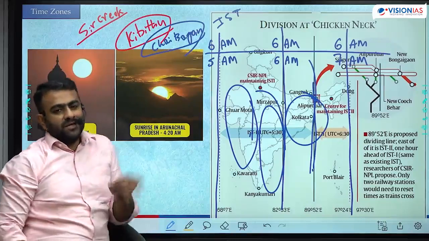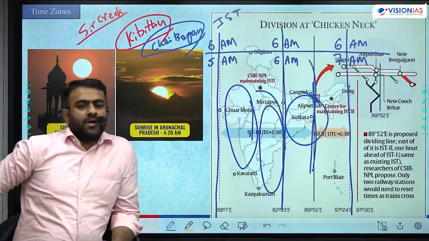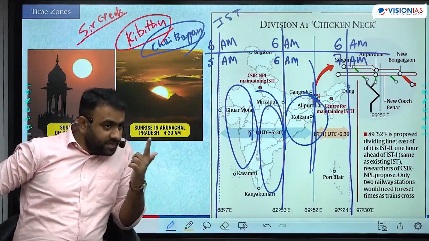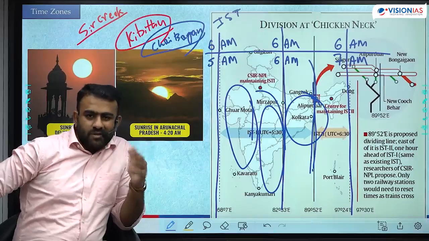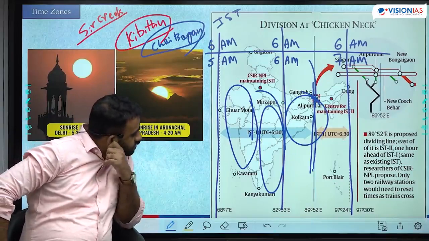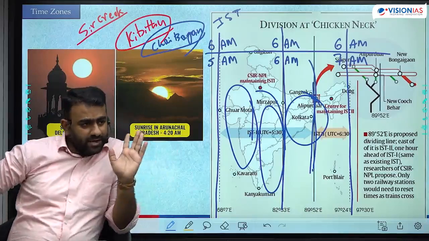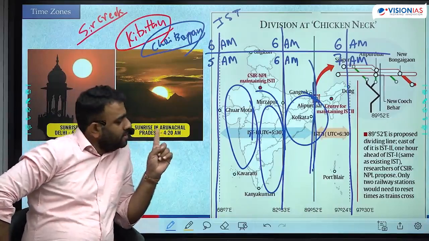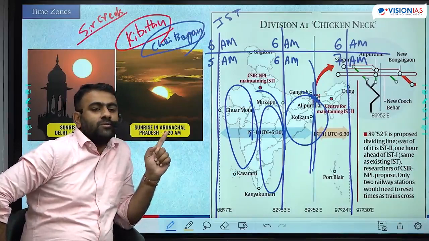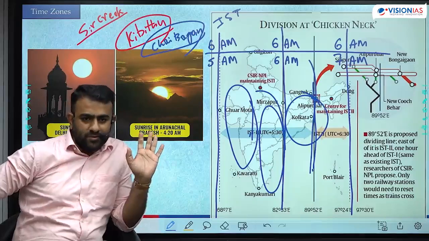Because these people live inside the tea garden only, they rarely come out, उनके लिए ज़्यादा कुछ issue नहीं है. Okay, they have set their own local time. This is not official, remember. This is unofficial. They follow it locally. That is still continued. Rest everything is abandoned. We have only Indian Standard Time, IST. So this argument doesn't hold true that India के लिए नया हो जाएगा, लोगों के लिए मुश्किल होगा. We had followed this earlier also.